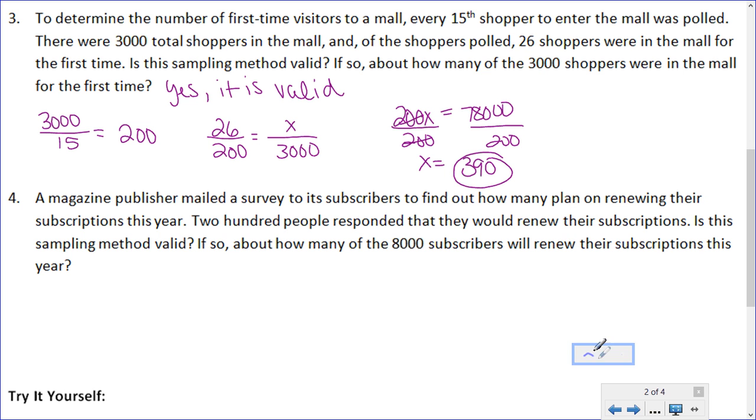Okay, so in this case, we have a survey that was mailed to subscribers, and then people choose to respond. So this is not a valid sampling method because it's a voluntary response sample. People are choosing whether they respond or not. They're not selected at random. They end up being selected based on their willingness to participate. So we would say no, it is not valid.